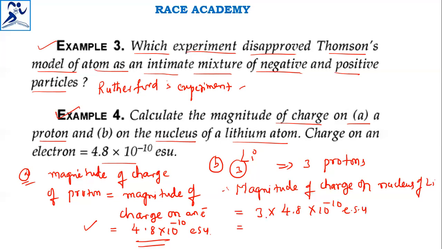If you multiply this, you will get 14.4 into 10 power minus 10 ESU. You can also write this as 1.44 into 10 power minus 9 ESU. This is the right answer for this question.